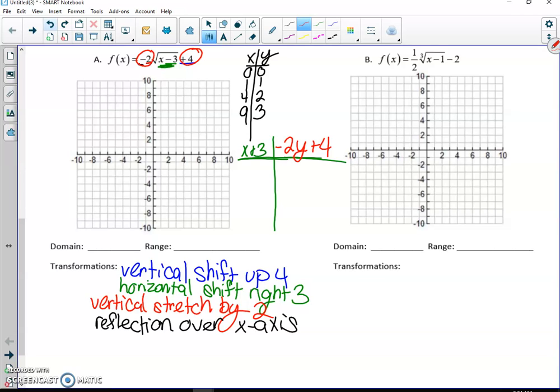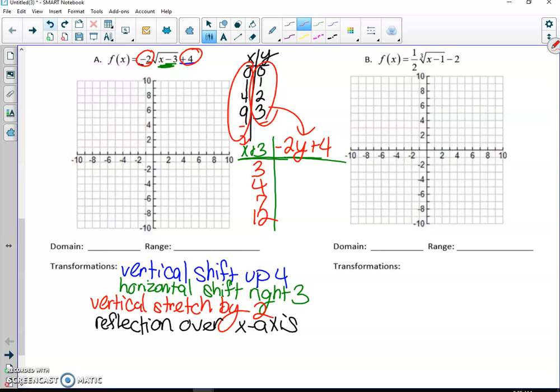All right, and then all we do from there is we take these values and add 3 to all of our x values, and plug in these for y. If we add 3 to all of our x's, that gives us 3, 4, 7, and 12.